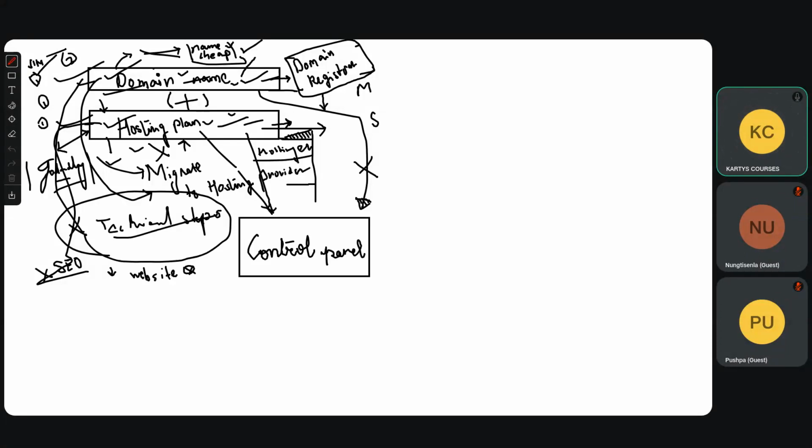Can you please type the homework in the chat box? Whatever we have done here, we have to write about it. That's all. Domain registry, web compliances, and cPanel.